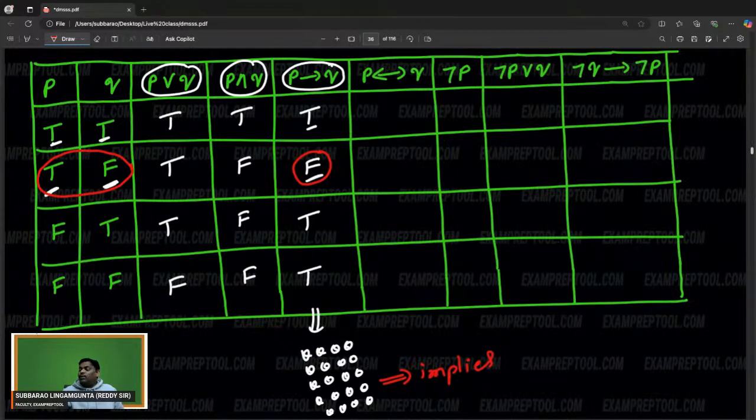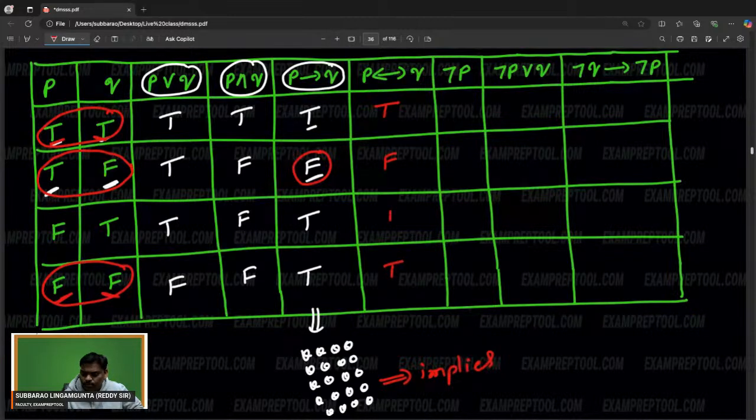Some people are asking, sir, what about other things? Let's see other things. P double implies Q is very simple. If both are the same, true. Double implies is saying that if both are same, then true. If at all both are not the same, false.